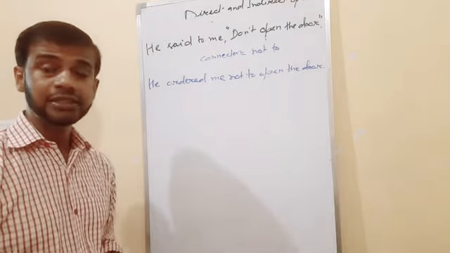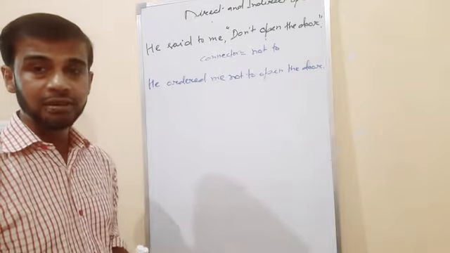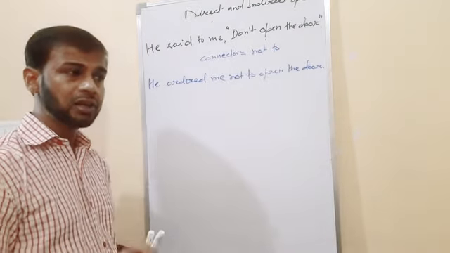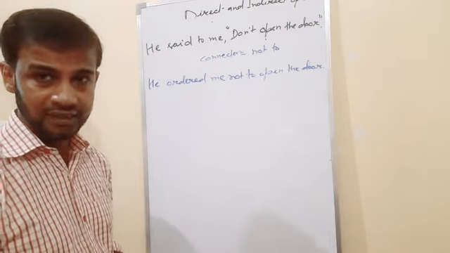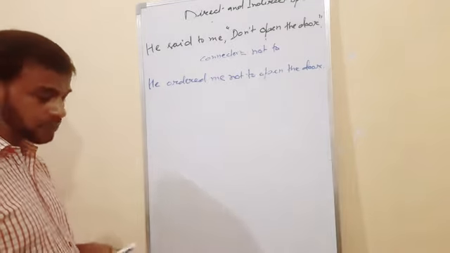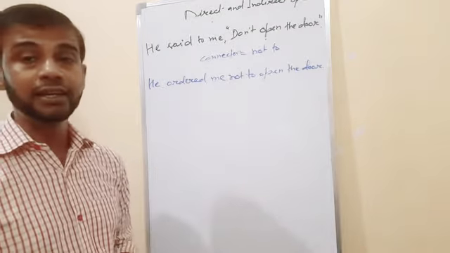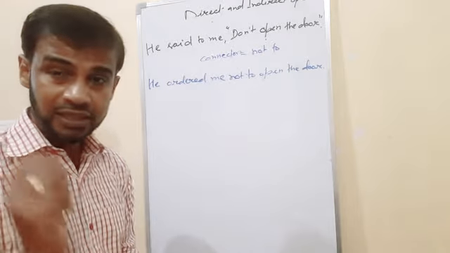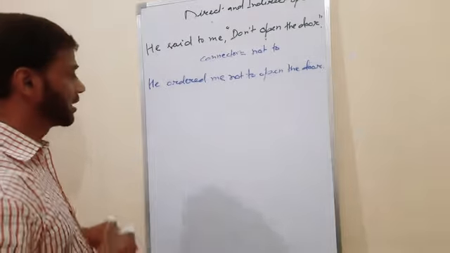Sometimes a sentence begins with "let". The reporting speech starts with "let". When the word "let" starts, how do we change it? Especially in the case of "let", even though it is also known as the imperative part, we do not use the connector "to". If the sentence begins with "let", what do we use?